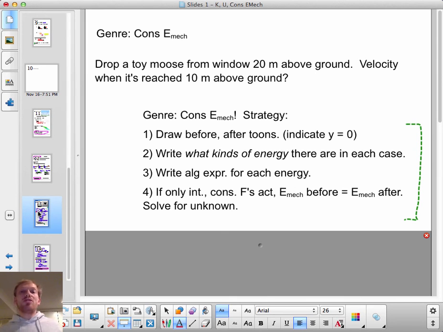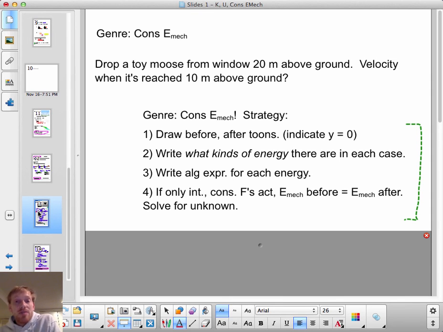Okay, so here's a genre of problem, which is a pretty cool one. It's conservation of mechanical energy. It works a lot like conservation of momentum. If I drop a toy moose from a window that's 20 meters above ground, what is its velocity when it's reached 10 meters above ground?